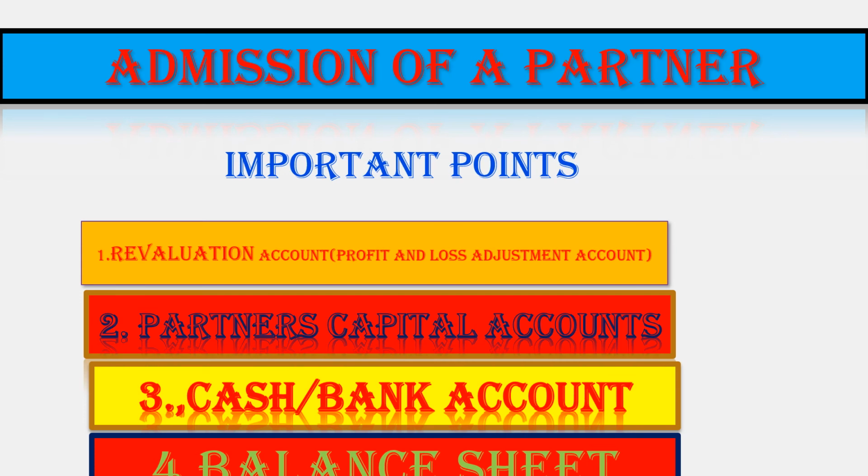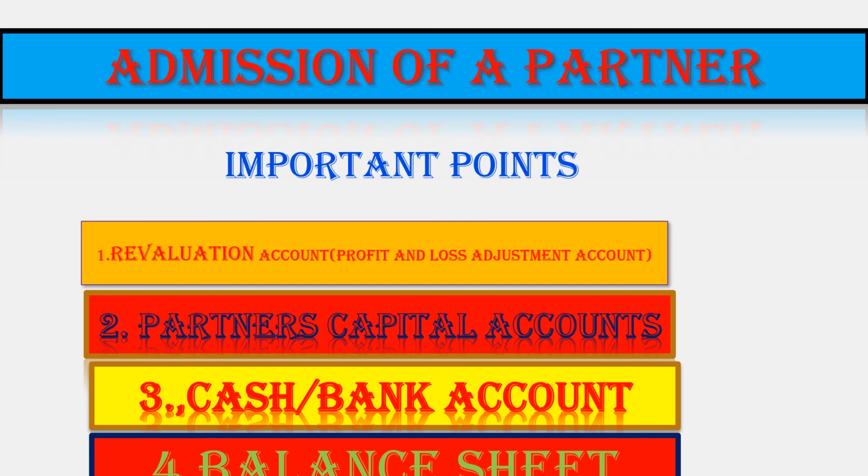If there is any general reserve or reserve fund on the liability side of the old balance sheet, general reserve or reserve fund account debit to old partners' capital account. If there is any P&L on the liability side, P&L account debit to old partners' capital account. If there is any P&L on the asset side, partners' capital account debit to P&L account.